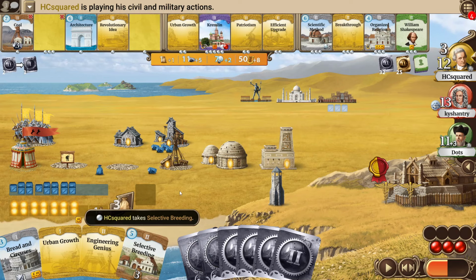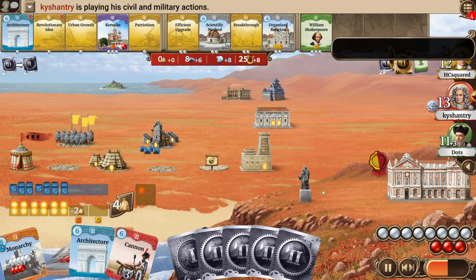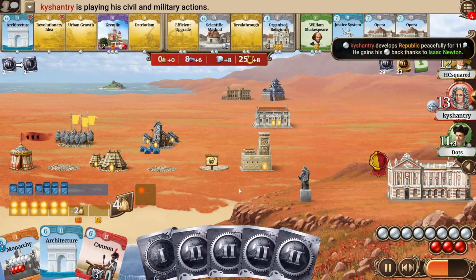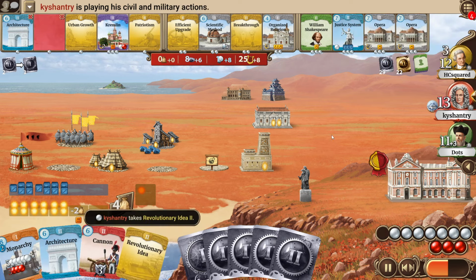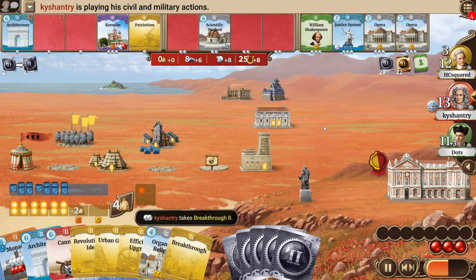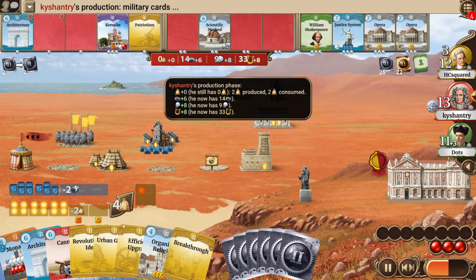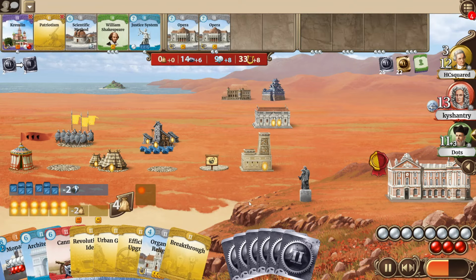So an interesting idea here by HCsquared. Let's see how much it affects himself with the amount of hand space that he's having at the moment, and with being that tight on civil actions. Kyshantry will develop the Republic, is now sitting at 8 civil actions, takes the revolutionary idea, the urban growth, the efficient upgrade, the organized religion, and a breakthrough, making use out of all of those civil actions, and yeah, that's of course quite a lot of value to get here.